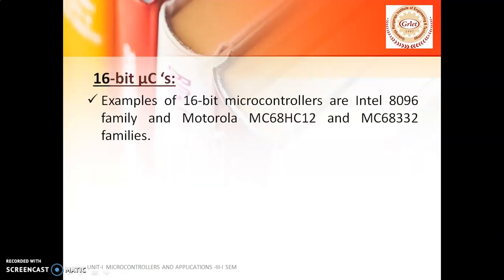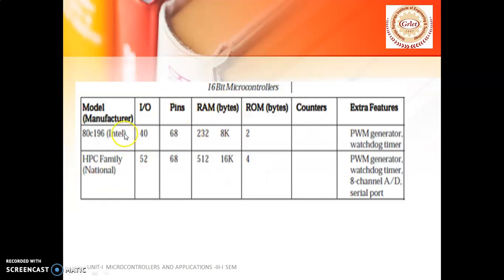There are some examples of 16-bit microcontrollers. Even we have some table, like Intel company has introduced a 16-bit controller where it is going to have all these features inside the controller, and the extra features we have are even the PWM generator, that is pulse width modulation generator, and watchdog timer. Likewise, we have the other controller like HPC family, which was introduced by National company, and the features which are coming inside the controller are these.